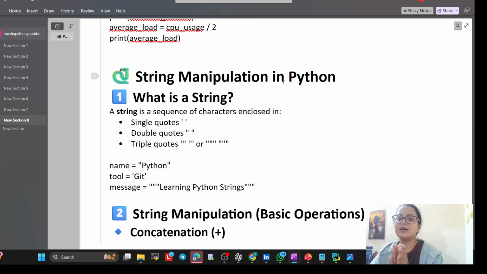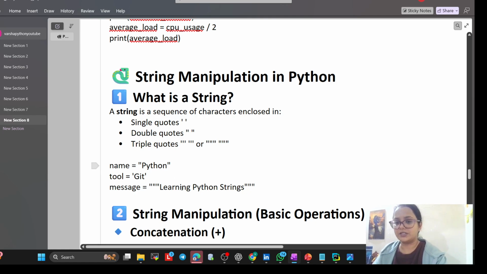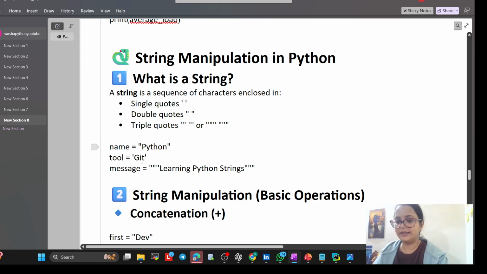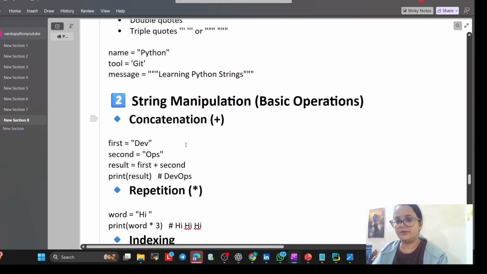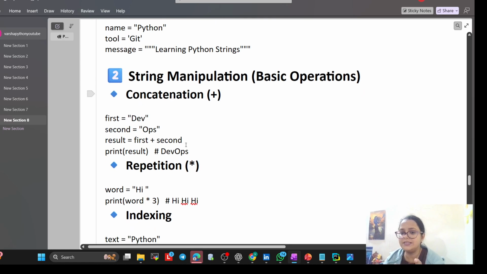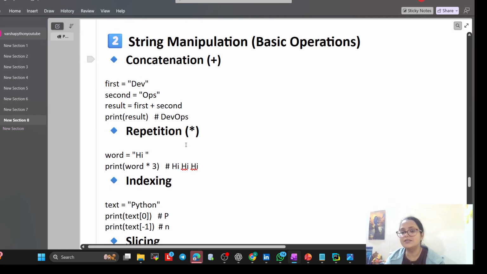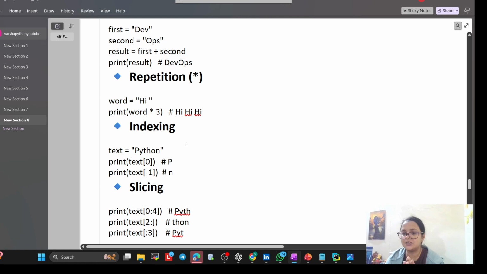A string means a sequence of characters enclosed in single quotes, double quotes or triple quotes. Manipulation has some types: concatenation, meaning adding two values; repetition, meaning repeating the same value a number of times; indexing, meaning accessing a character at a position; and slicing, meaning if some word is there, you cut it into parts.